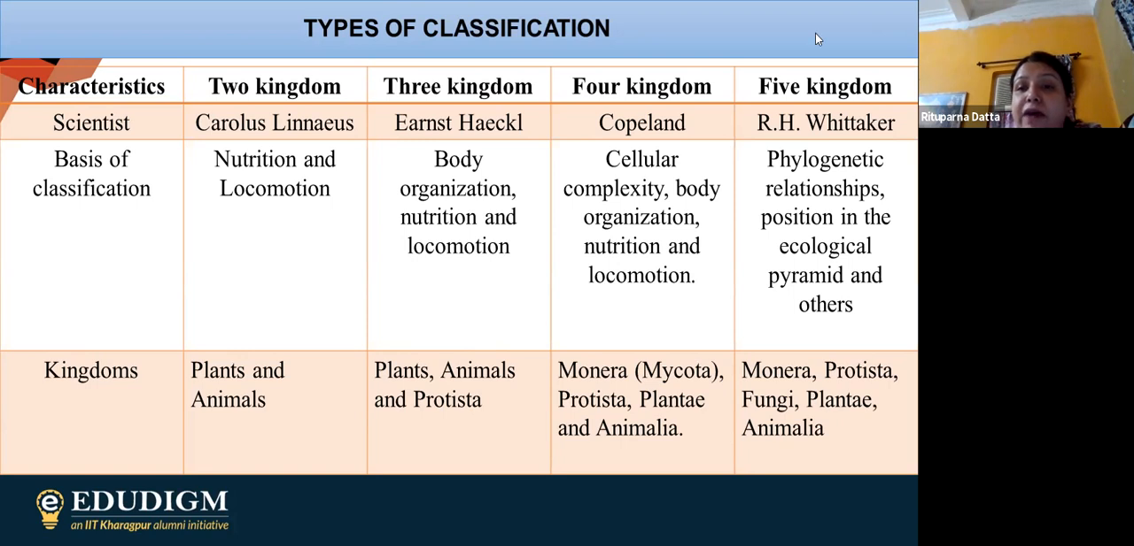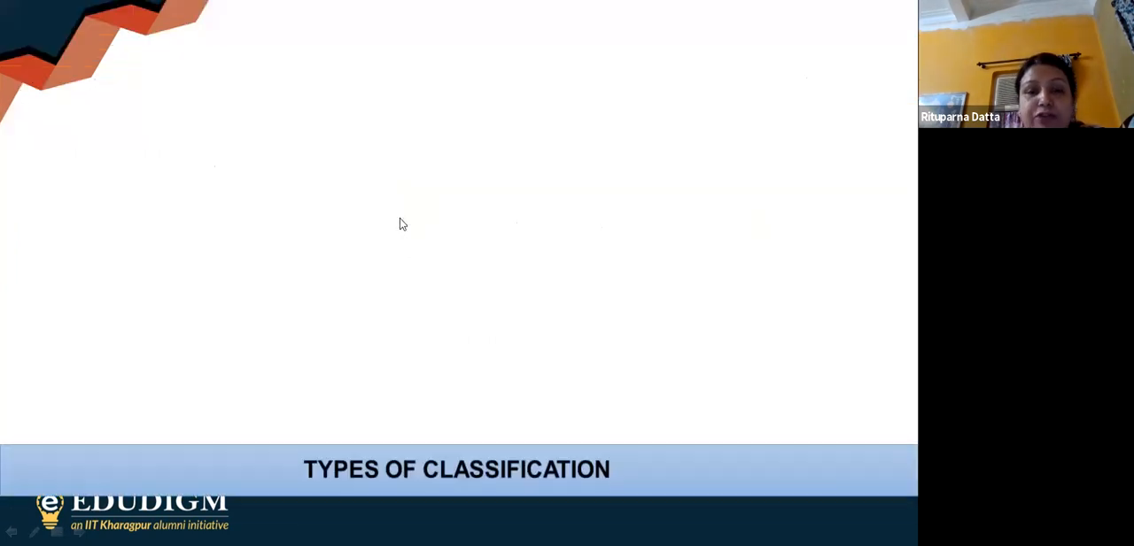Finally, we are having five bases in case of this particular classification. Those are evolutionary relationship, cellular complexity, body organization, nutrition, and locomotion. And finally, we are having five groups: Monera, protista, fungi, plantae, and animalia. So this particular five kingdom classification system is the most accepted one. Now, after this, we are going to the next one.